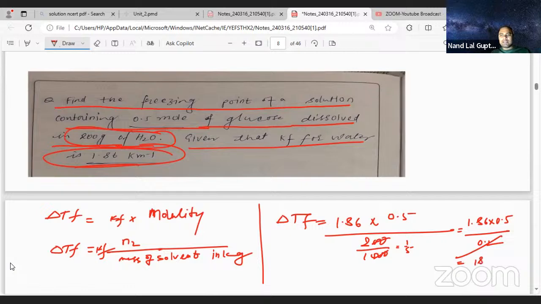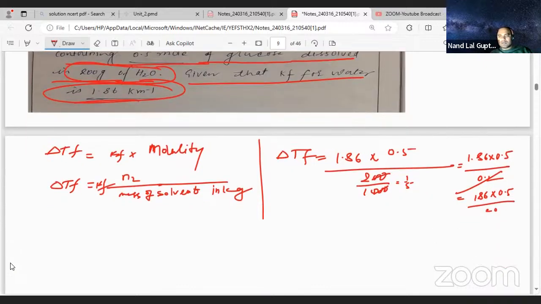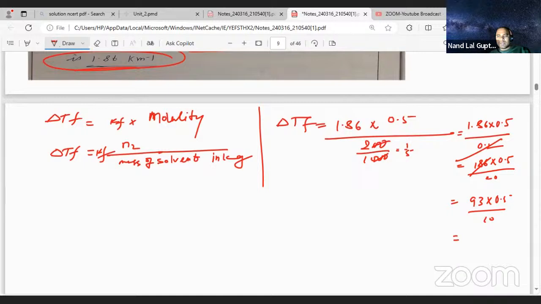So it is 1.86 multiplied by 0.5 divided by 2 by 10, which means 1 by 5, which means 0.2. Yes or no? So cancelling this, it is 186 multiplied by 0.5 divided by 20. Removing the decimal, 2 nines are 18, 2 threes are 93, into 0.5 divided by 10. So what is going to be the answer? 5 threes are 15, 5 nines are 45, and 1. This is 46 divided by 10, 4.65 Kelvin.